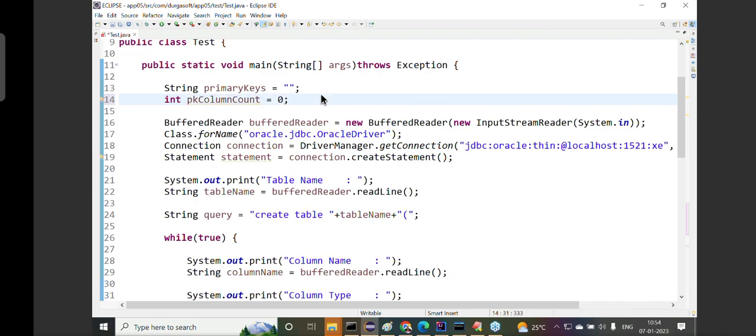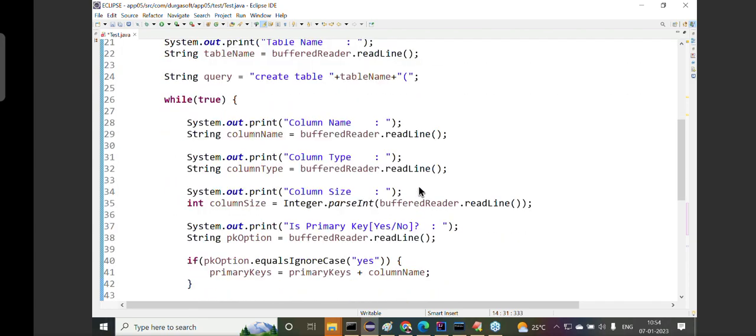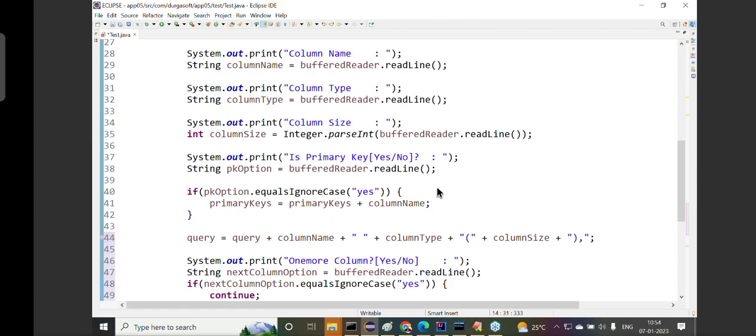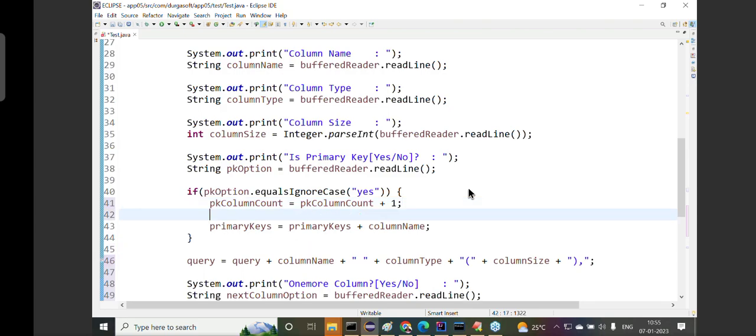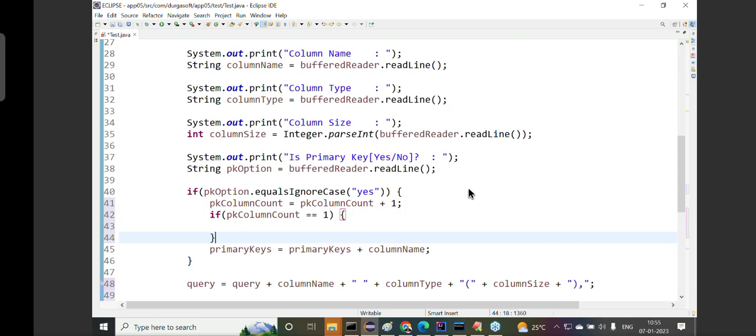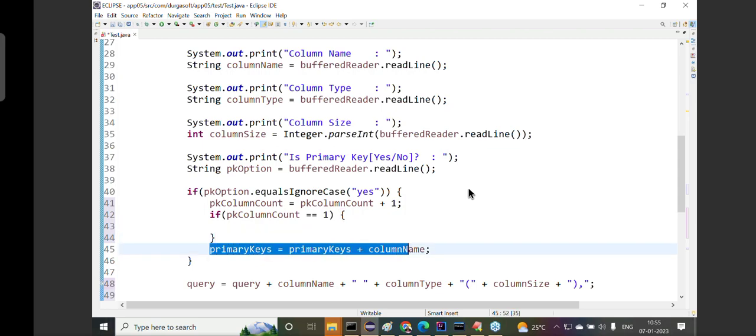Pk column count. Initially it will be 0. Okay. Now observe carefully. Initially it is 0. All right, sir. Now pk column count is equal to pk column count plus 1, that I am able to provide. All of you observe carefully. But here the condition I am telling, what is that condition? If pk column count double equals to 1. Double equals to 1 in the sense only first column, only first one. Are you getting my point or not?